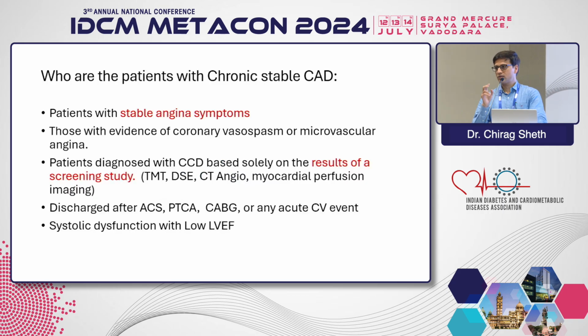So who are the patients of chronic stable angina? The crowd here does not need introduction about the symptom profile. All those patients with stable angina symptoms which are exertional and not progressing in the recent past, let us say in the last 3 to 6 months at least. Those with evidence of coronary vasospasm or microvascular angina. Those patients who are diagnosed with chronic coronary artery disease based solely on results of a screening study, that is treadmill, stress echo, CT angio, myocardial perfusion imaging.